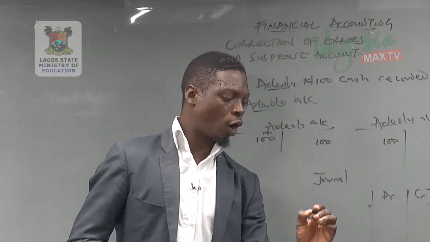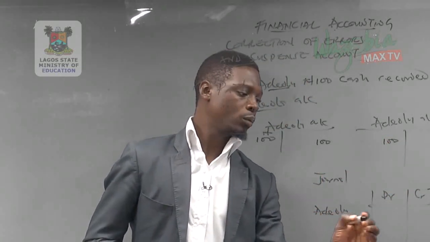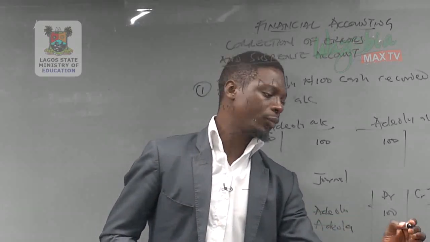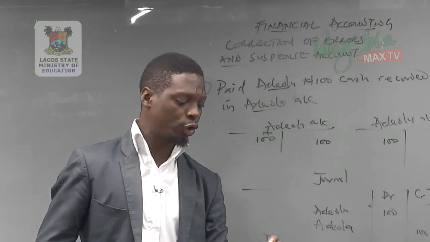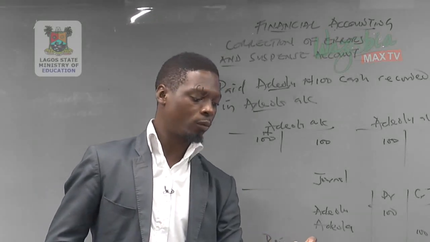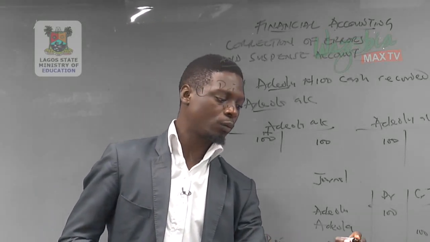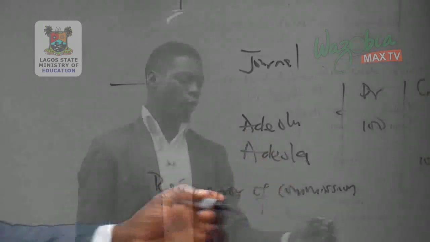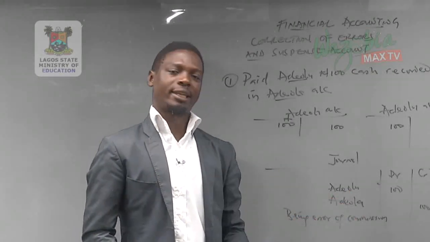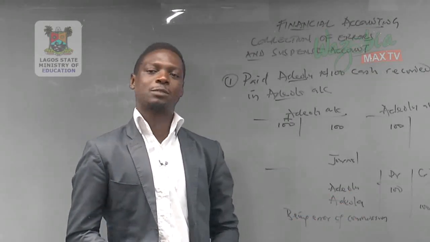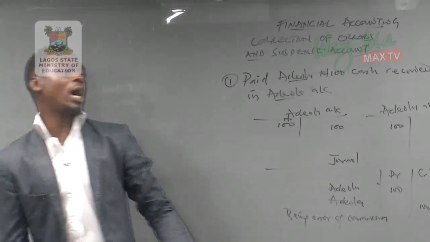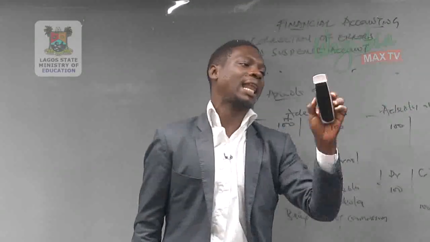The account debited will come first, which is Adeolu 100 naira, and the account credited will come next, which is Adeola 100 naira, with our narration being error of commission now corrected. That is what we are expected to do.